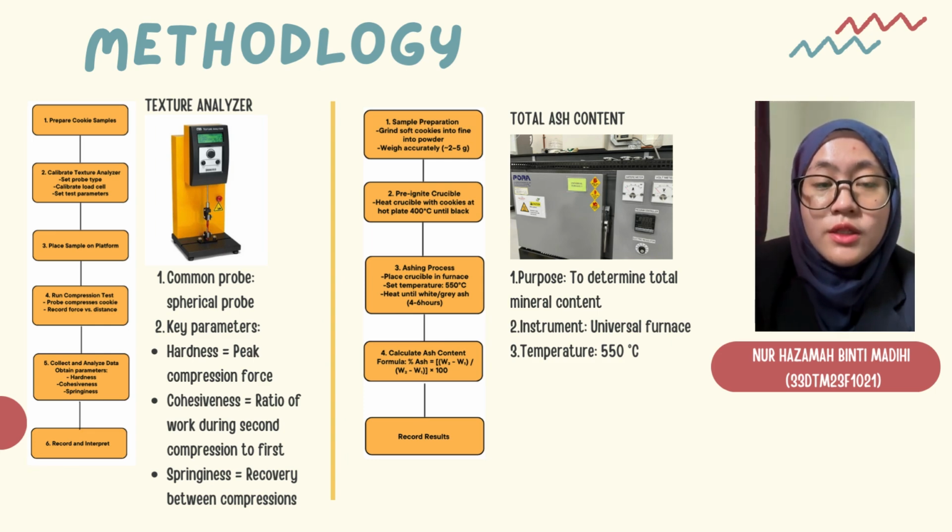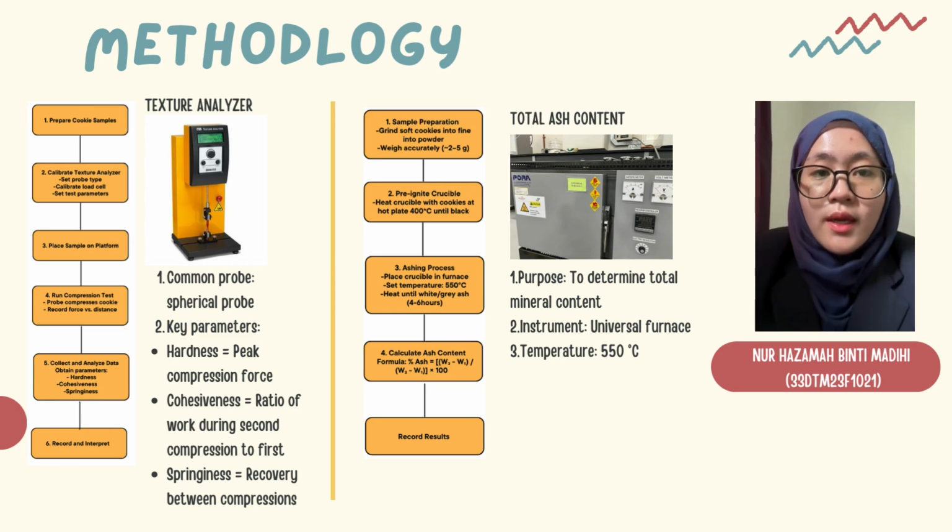Second, the ash content analysis to determine the total mineral content in the soft cookies after baking. This shows the nutritional composition related to the substitution. Another analysis is color measurement using a colorimeter to evaluate the changes in color between the control and substituted